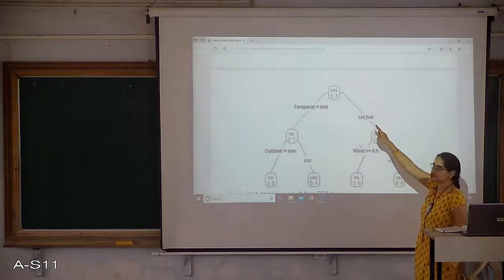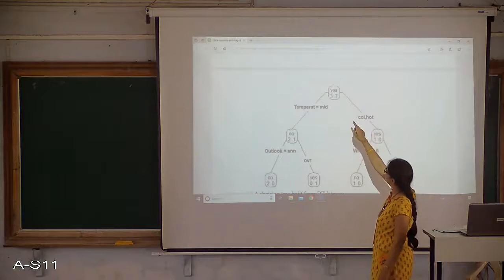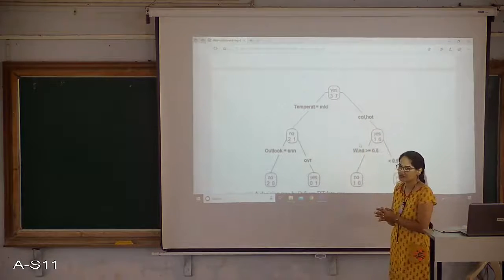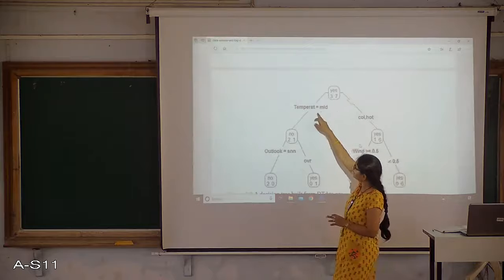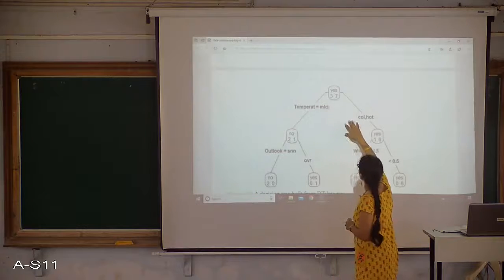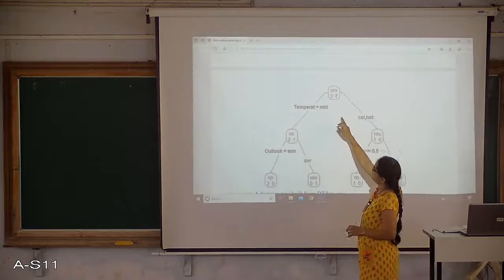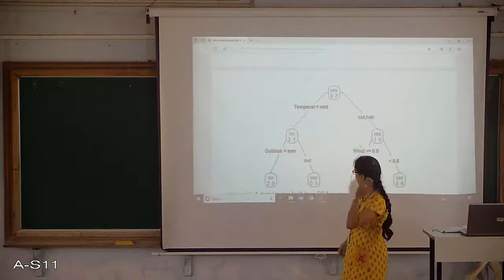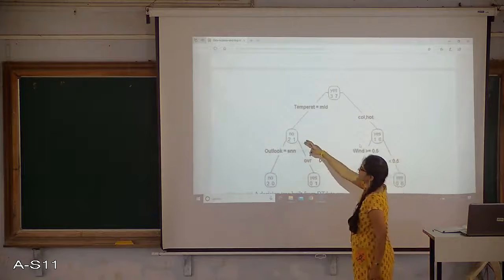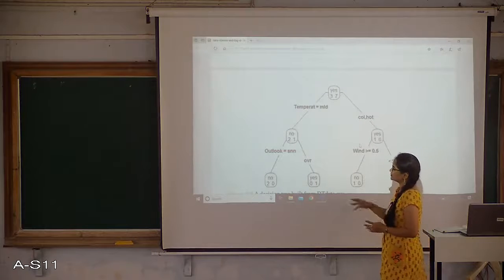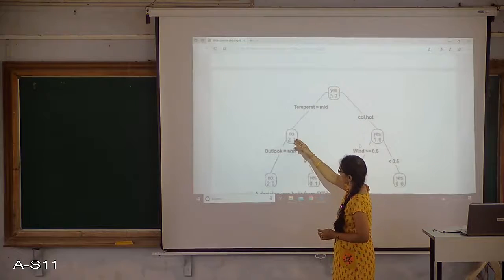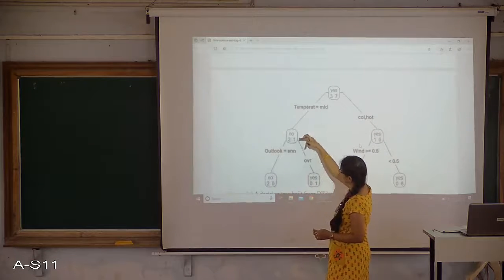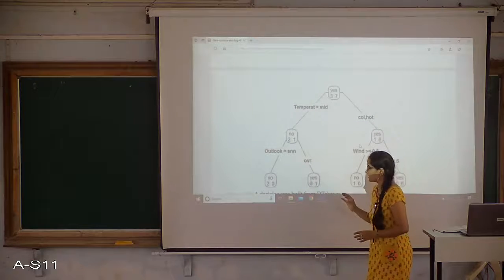First, the root node is based on the temperature. 3 are going towards this and 7 are going towards this. With temperature equal to mild, versus temperature equal to cool or hot. If the temperature is mild, again I am checking the second parameter, that is outlook equal to sunny or outlook equal to overcast. So here it is split into 2 and 1. All 2 entries are of no class and 1 entry of yes class.